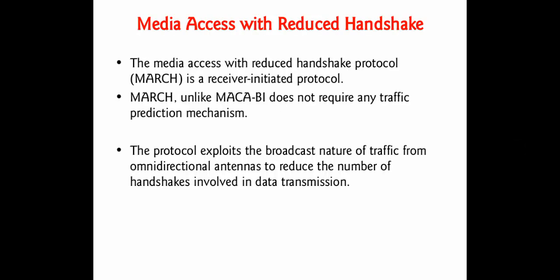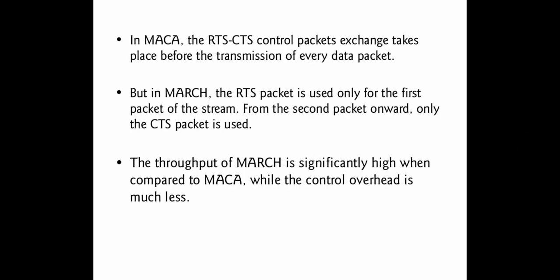Now let's look at the operation of the MARCH protocol. The protocol does not require any traffic prediction mechanism, and it exploits the broadcast nature of traffic from an omnidirectional antenna. Hence, it is used to reduce the number of handshakes involved in the data transmission. The MARCH protocol uses the MACA mechanism. Let us recall the MACA mechanism.